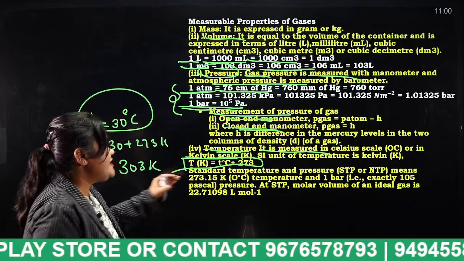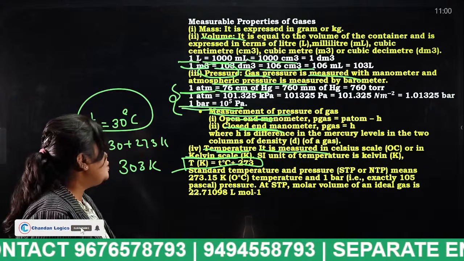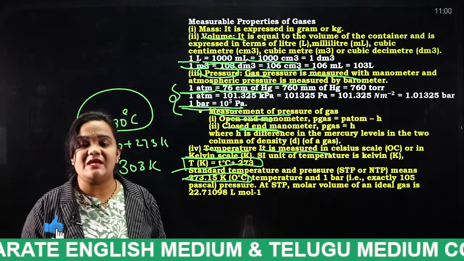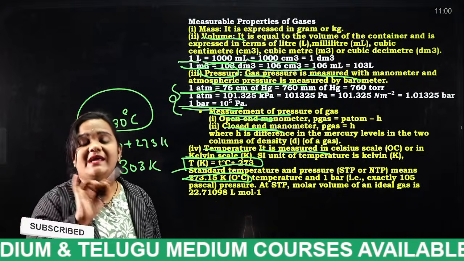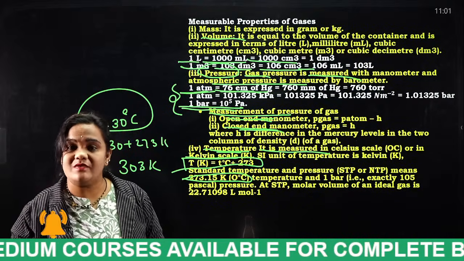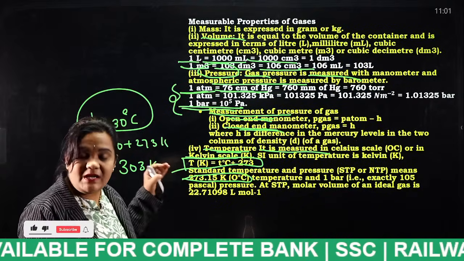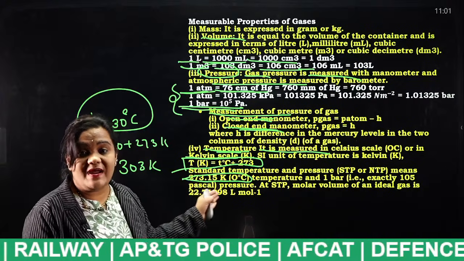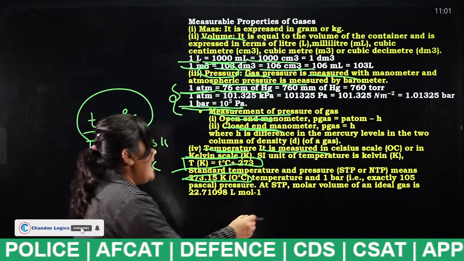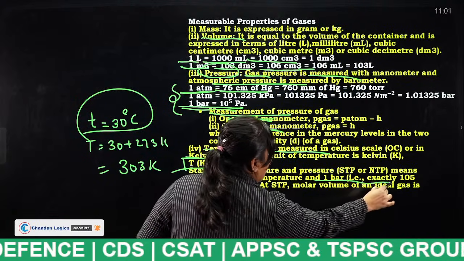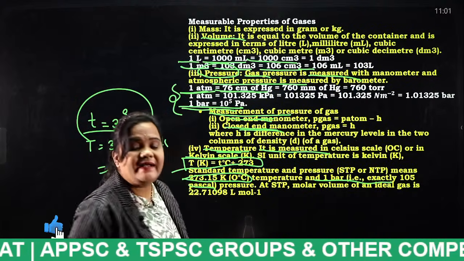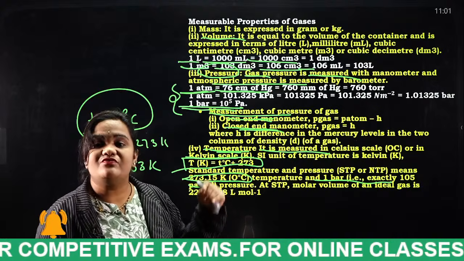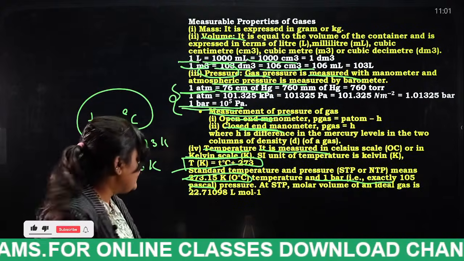Next, standard temperature and pressure means 273.15 Kelvin. This is also very important. Standard temperature is nothing but what? 0 degrees centigrade. If T is equal to 0 degrees centigrade, how much will the Kelvin be? Plus 273. That is the standard temperature, 273.15 Kelvin or 0 degrees centigrade. And pressure is 1 bar, exactly 10 power 5 pascals.